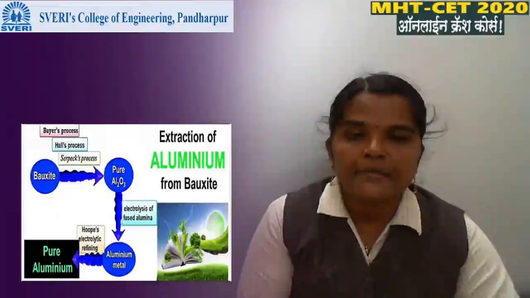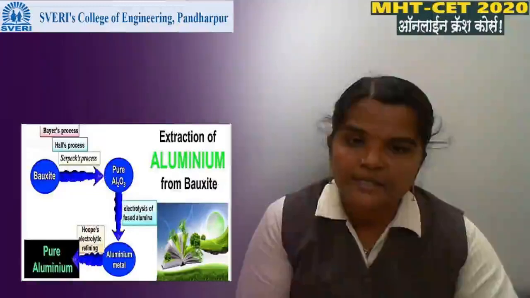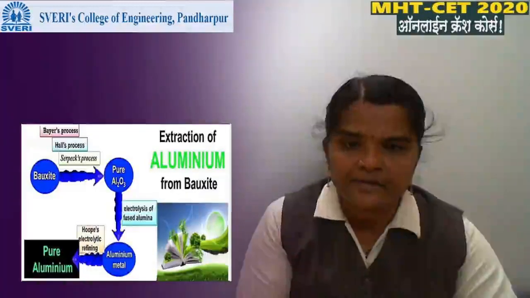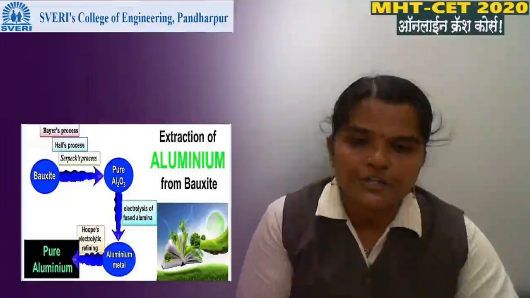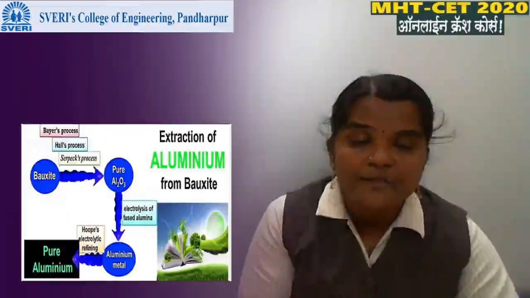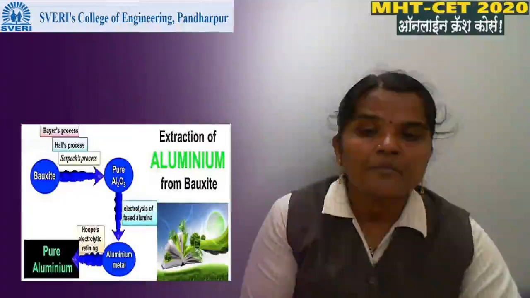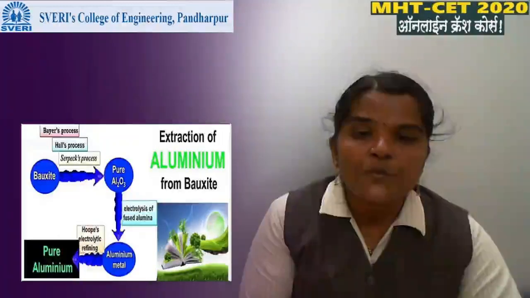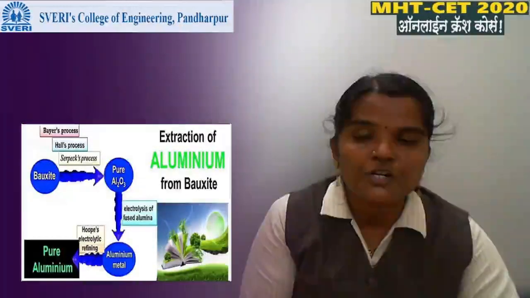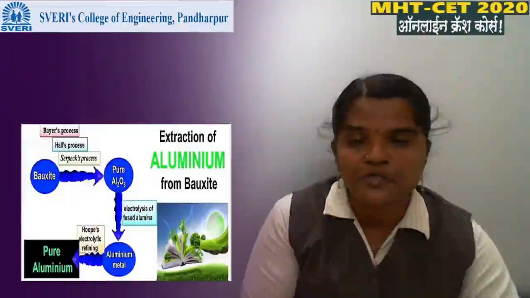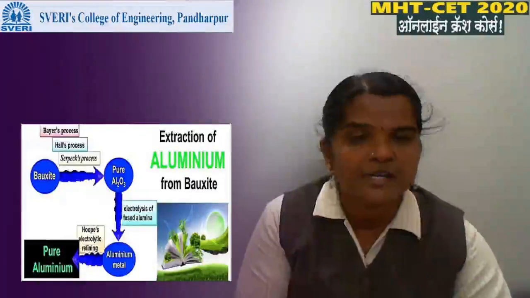When it is carried out with Na2CO3, it is the Hall process. Then there is the Serpeck's process. Concentration of aluminium is done by the leaching process, which has the Baeyer process and Hall's process that we discussed earlier.